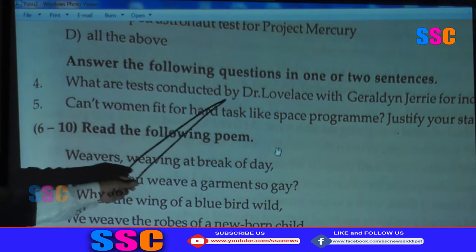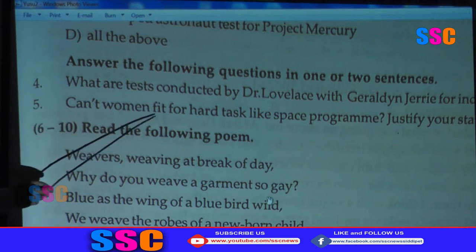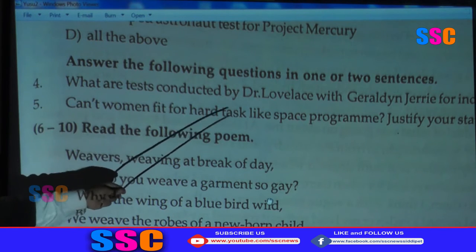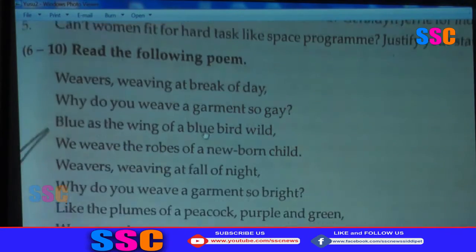What are the tests conducted by Dr. Lovelace? And, can't women fit for hard task like space program? This can't, helping verb, yes or no question. Okay, this is the question word question. Okay, you can write.